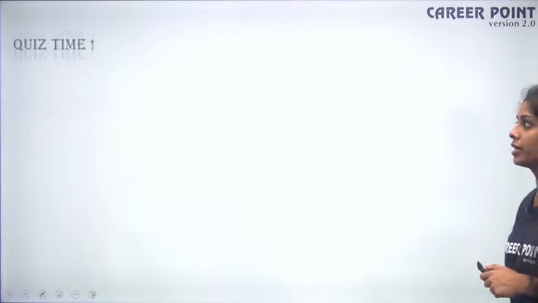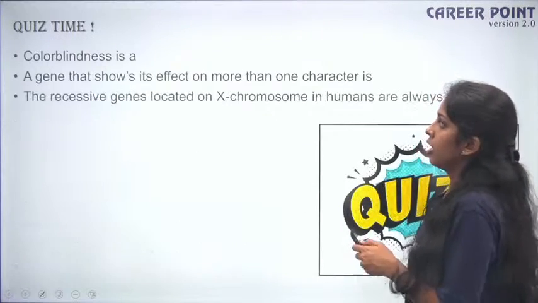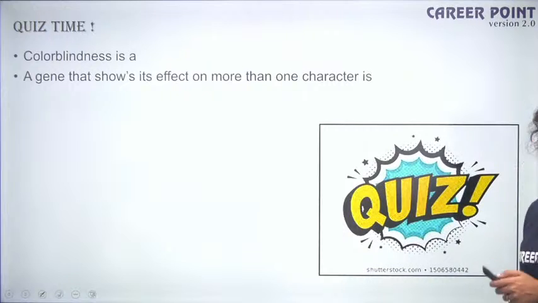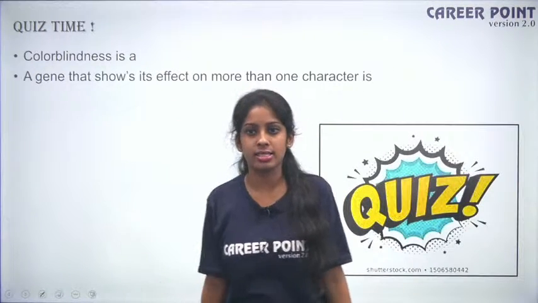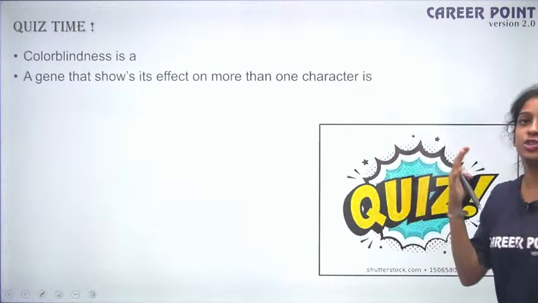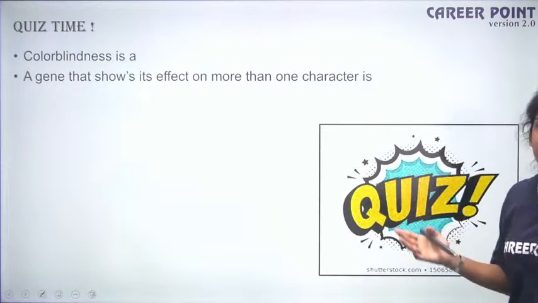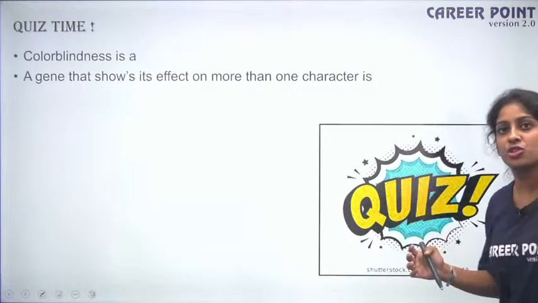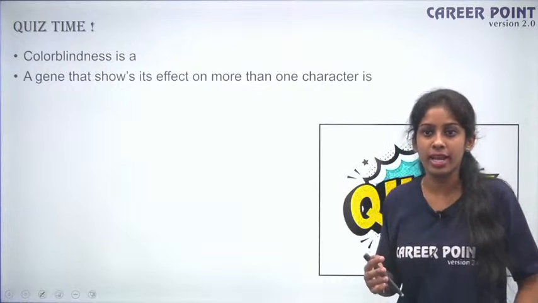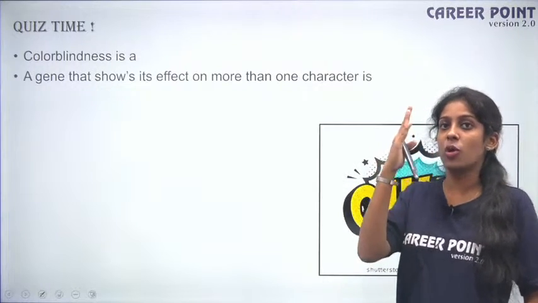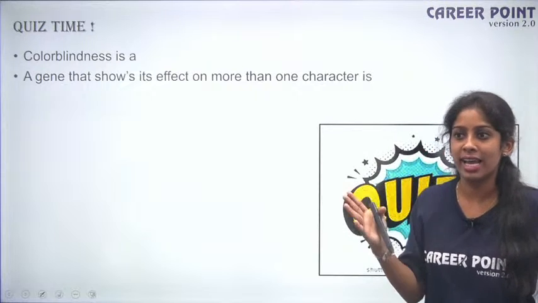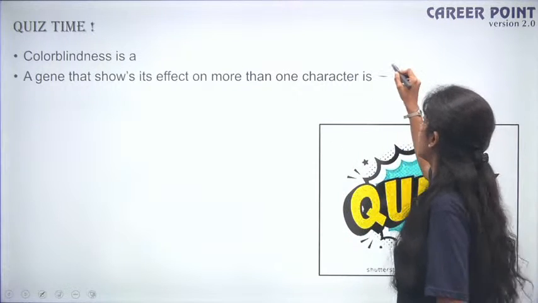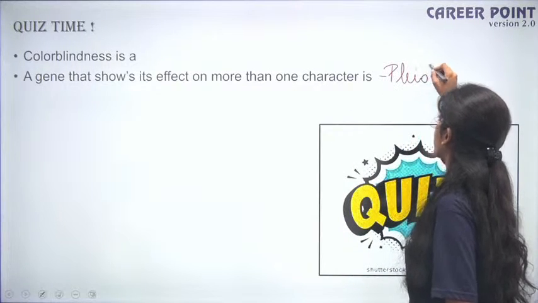Okay, so here we are. A gene that shows its effect on more than one character. This we didn't talk about today, we spoke about it in the last class. One example that I was talking about in the last class was your skin color, right? The dominant one will have a dark color, the recessive one will have a light color, then you have an intermediate. So that term is called pleiotropic.